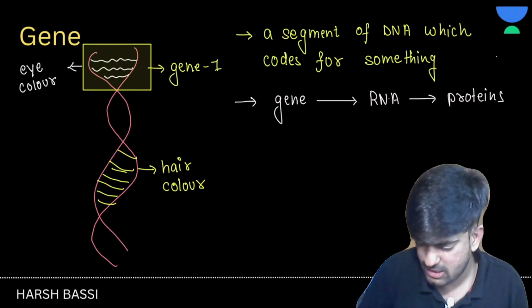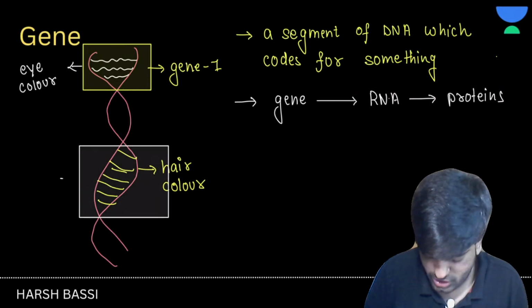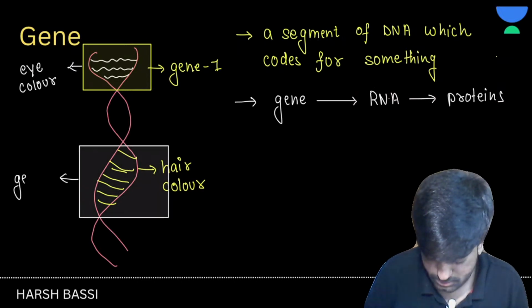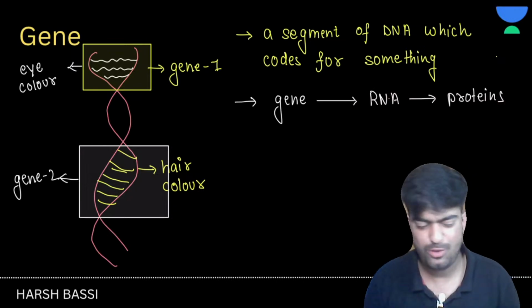And here I can say that this is gene 2. Gene 2. Clear? Now, should I move forward?